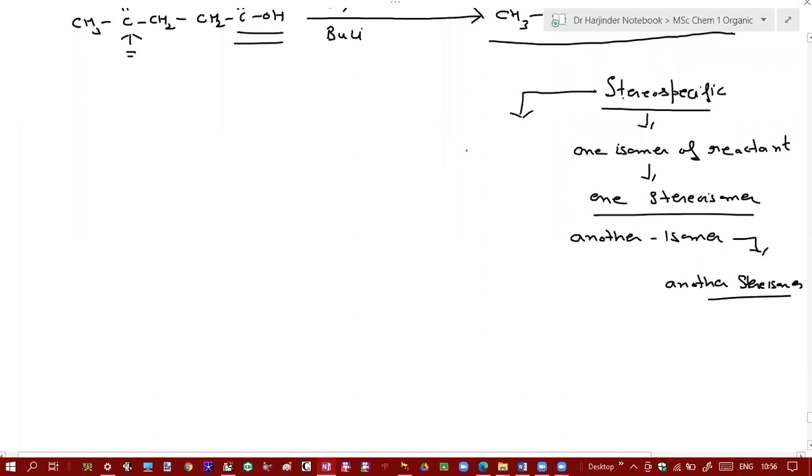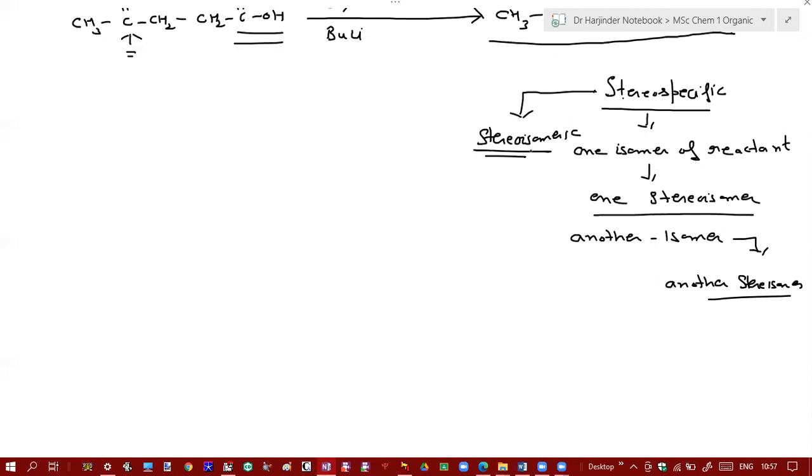What that means for a stereospecific reaction is that your reactant molecule must also exist in stereoisomeric form. That means it has two or more stereoisomers, so that one isomer upon reaction gives rise to one stereoisomeric product, and its other stereoisomer gives rise to another stereoisomeric product. So that is a stereospecific reaction.